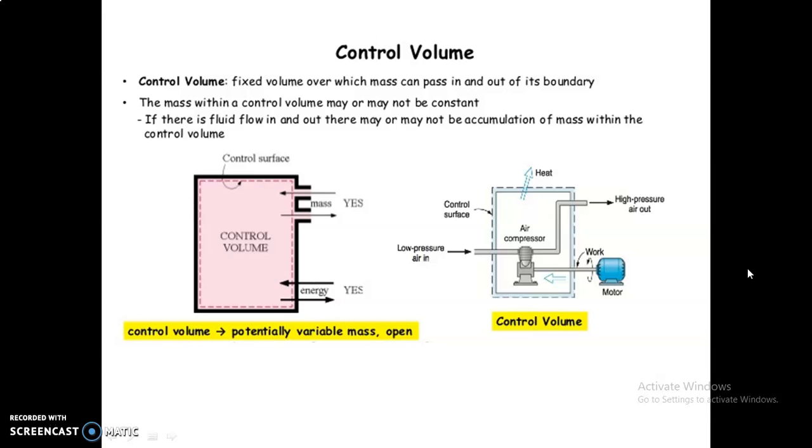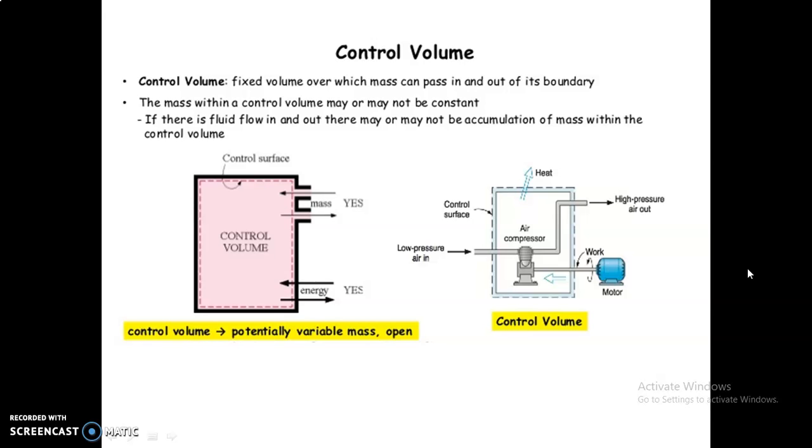Now control volume is a fixed volume over which mass can pass in and out of its boundary. The mass within a control volume may or may not be constant. If there is fluid flow in and out, there may or may not be accumulation of mass within the control volume.